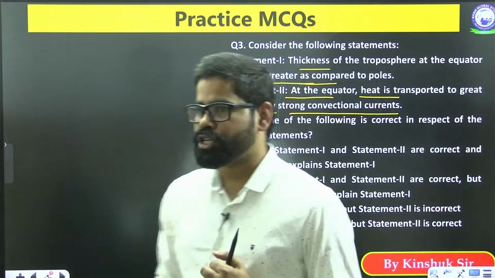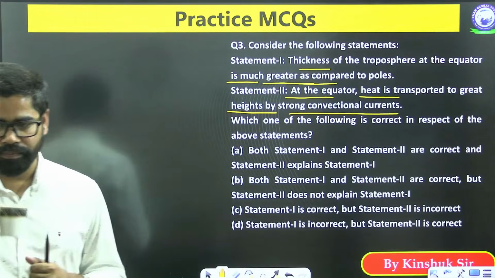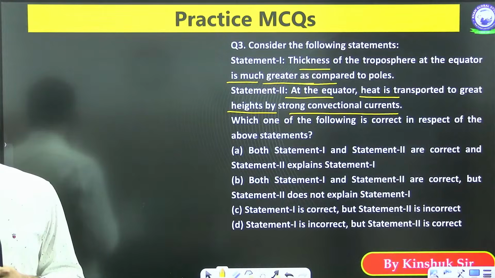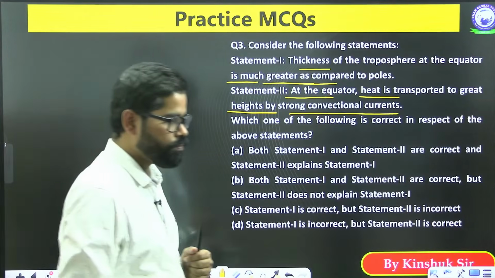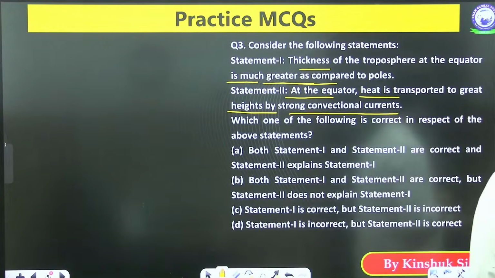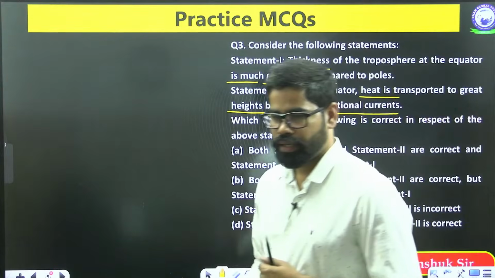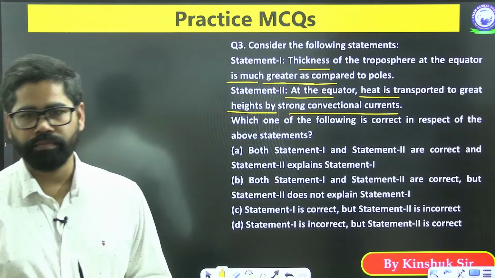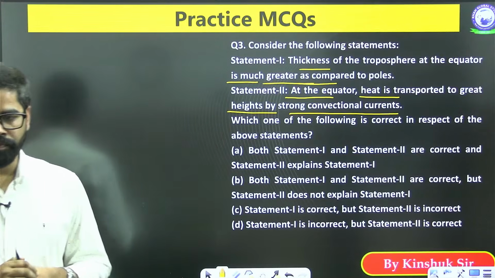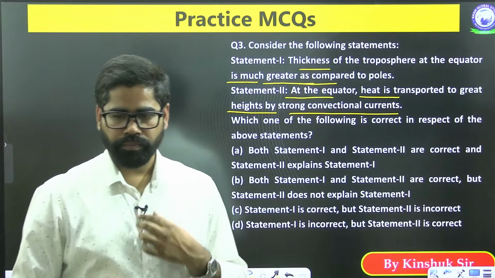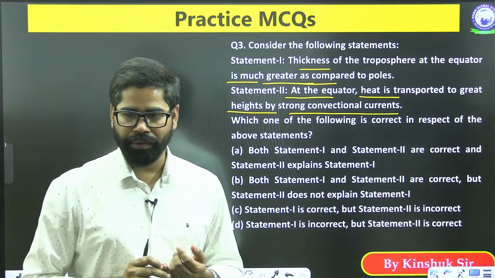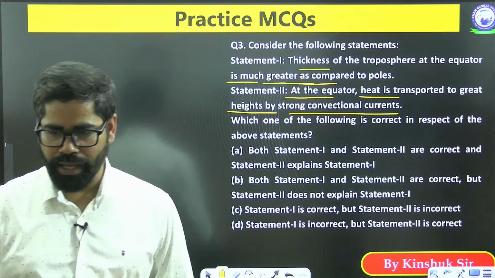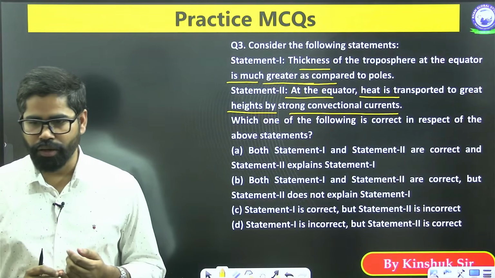So here we have question number 3, an assertion reasoning type question. A option. So I think in this question, everyone is going for option number A. Raj is saying option B. Ishita is saying option D.